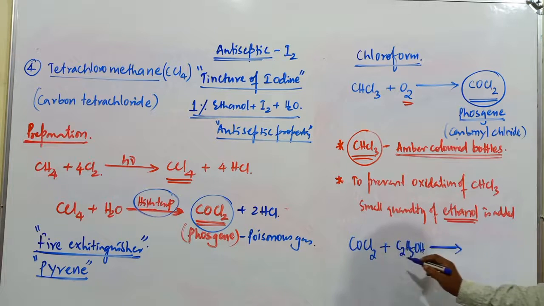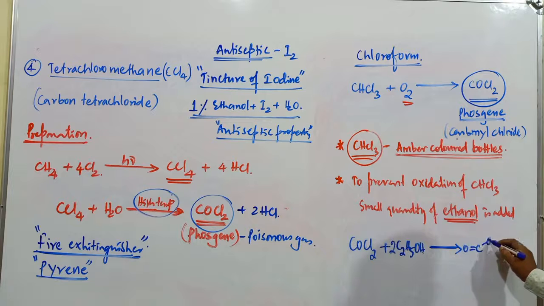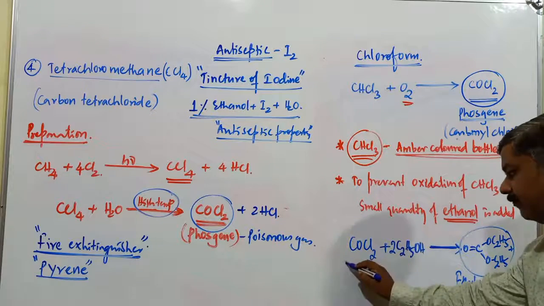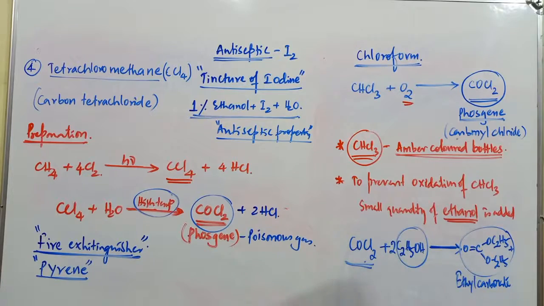When COCl2 combines with ethanol, it converts into the compound OC2H5, which is commonly known as ethyl carbonate. So whatever amount of phosgene is produced here is converted into ethyl carbonate in presence of ethanol.